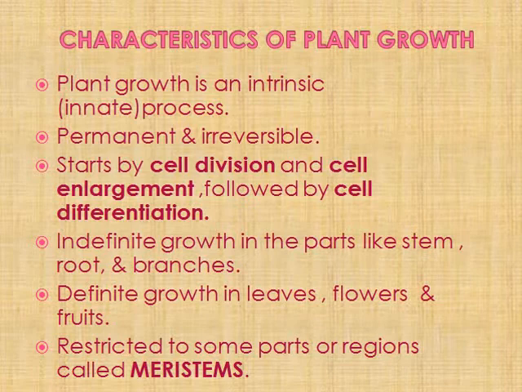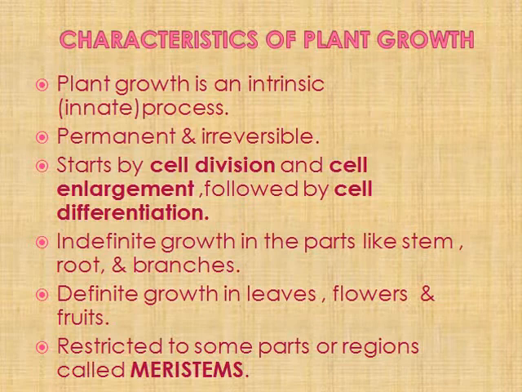Now in some parts like stem, root, branches, you will see indefinite growth. That means they keep growing in length. We cannot say that it will go to a particular centimeter, right? Compared to other parts like leaves, flowers and fruits, where we can see a particular size of a fruit. Apple, you cannot say it will grow like a jackfruit. Okay, so these parts like leaves, flowers and fruits have a definite growth.